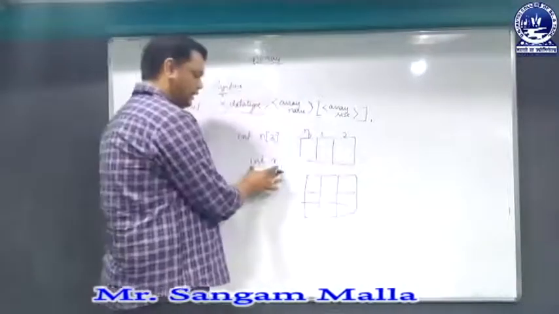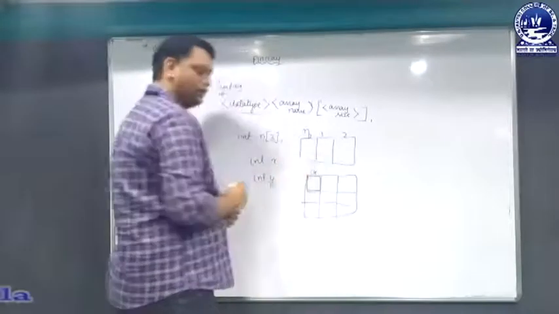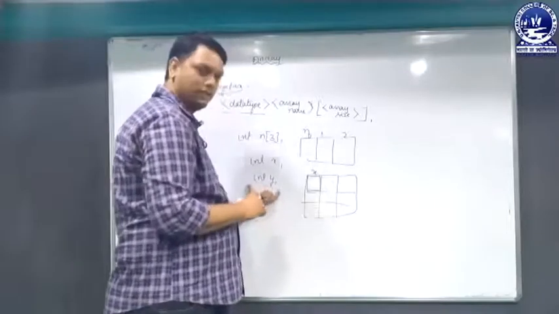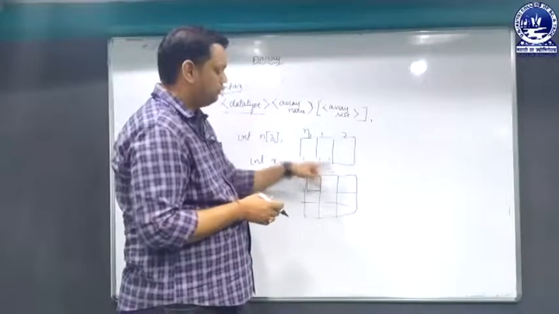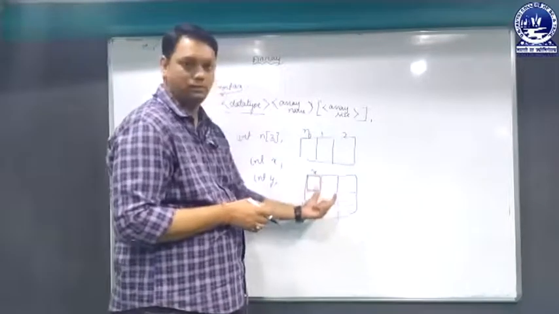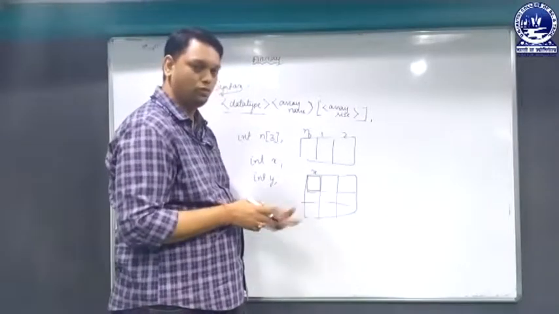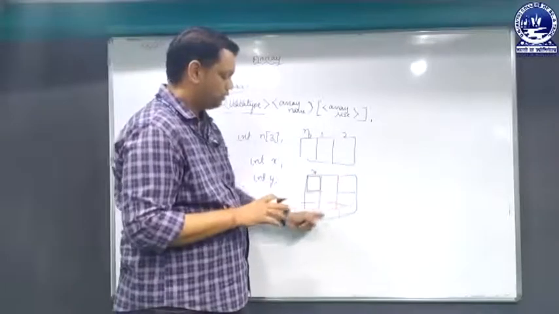When I write int x, x will reserve a memory in RAM, and then it moves to the next line, int y. But it is not necessary that y will be stored just after x. It will search for the free space.